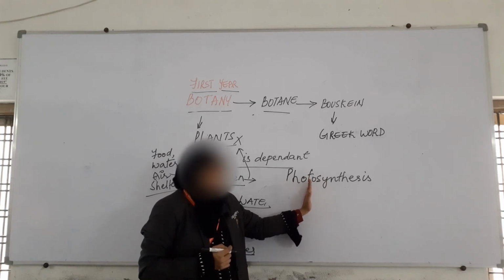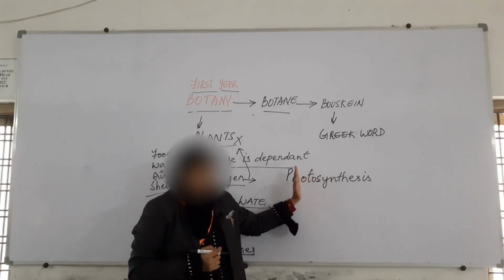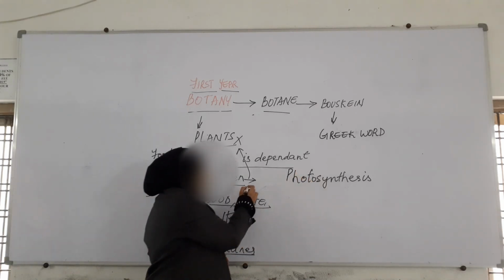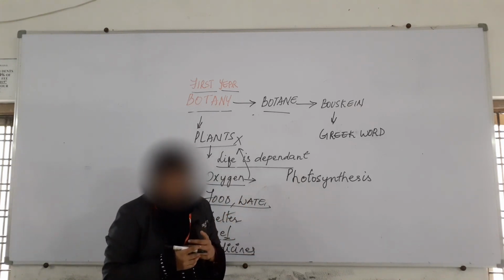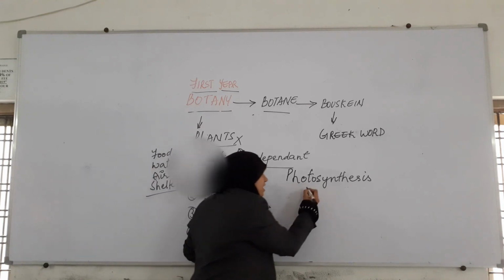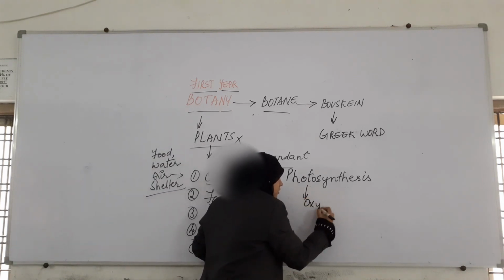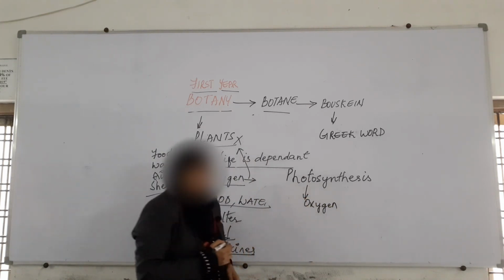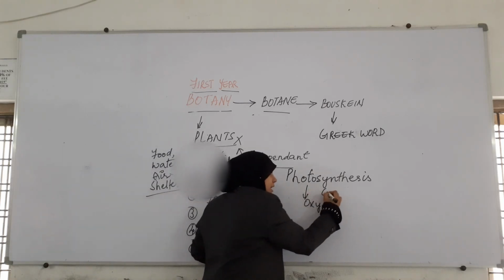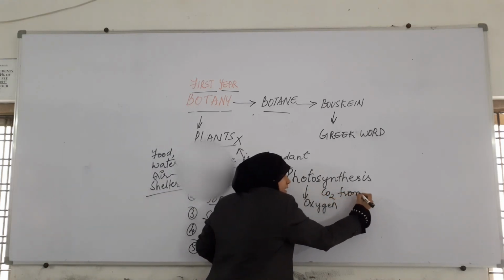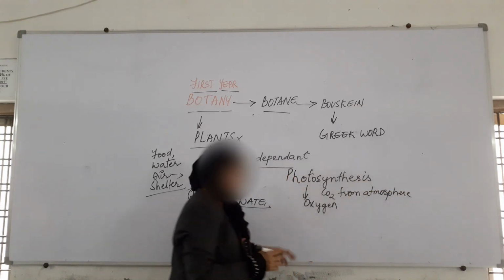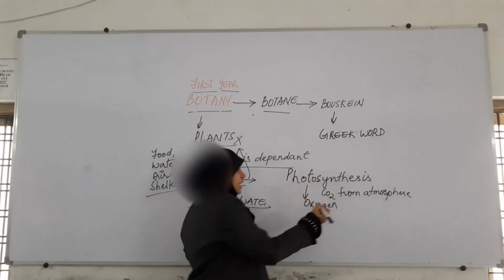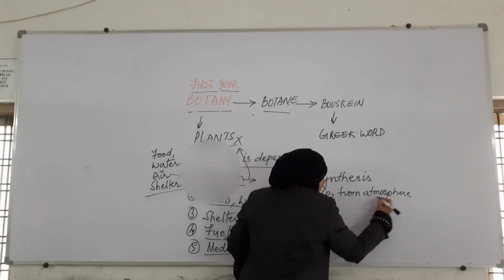When plants perform photosynthesis, they release oxygen. They take the carbon dioxide from the atmosphere, and apart from carbon dioxide they also take water.